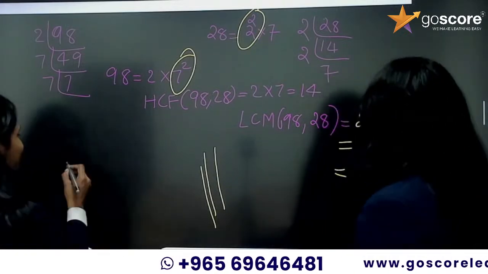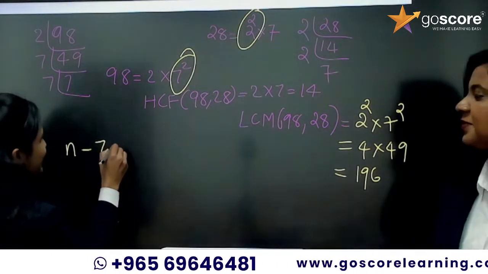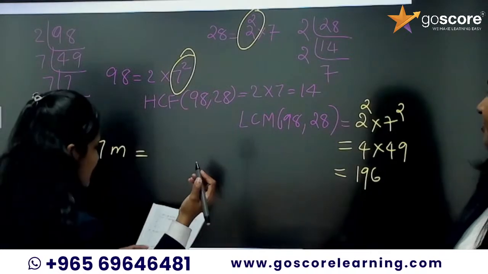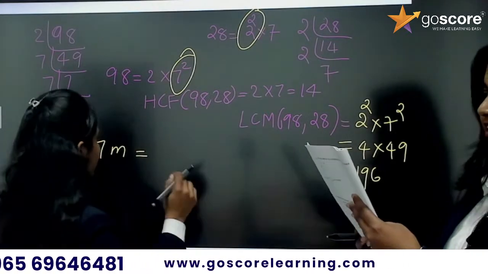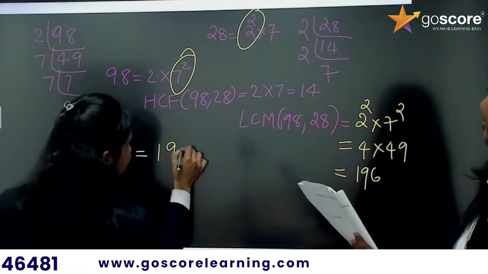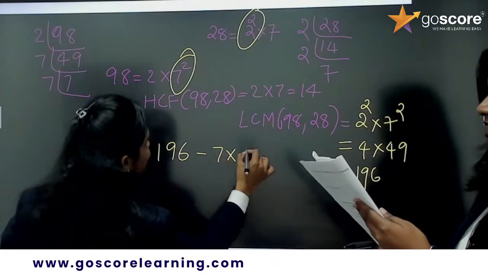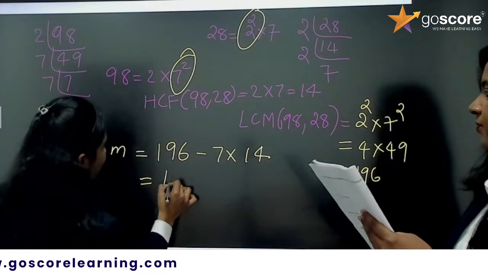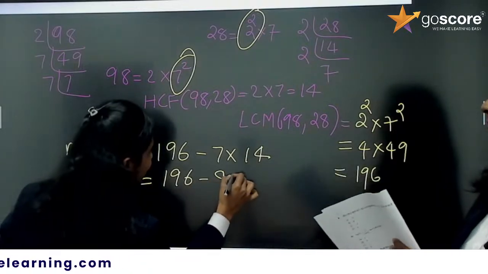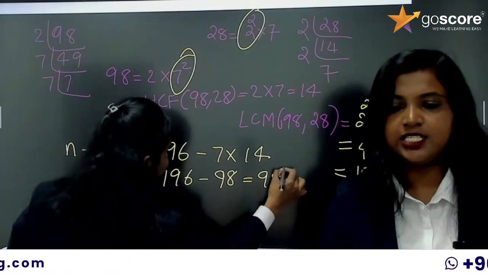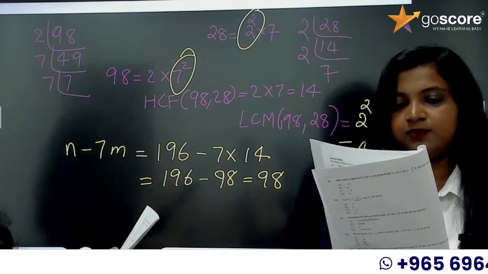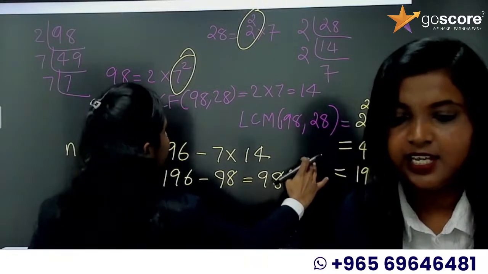Now what we need to find is N minus 7M, where N is the LCM. So 196 minus 7 into 14. You will get 196 minus 98, which is equal to 98. So the answer is Option C, 98.